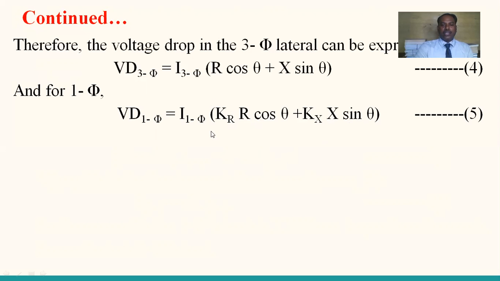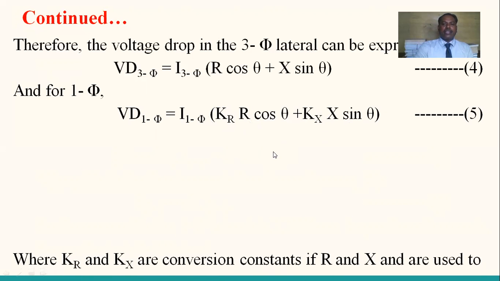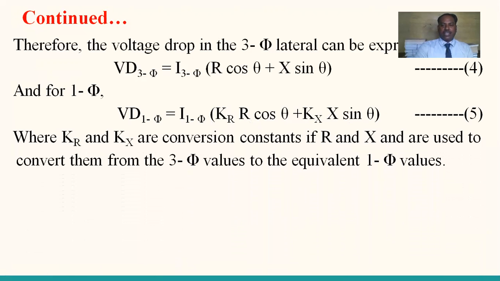Now here there is a question mark: KR, KX. What are KR and KX? KR and KX are the conversion constants, used if R and X are to be converted from the three-phase values to the equivalent single-phase values. Therefore, while converting the single-phase system into a three-phase system, the conversion constants KR and KX are more important for us.